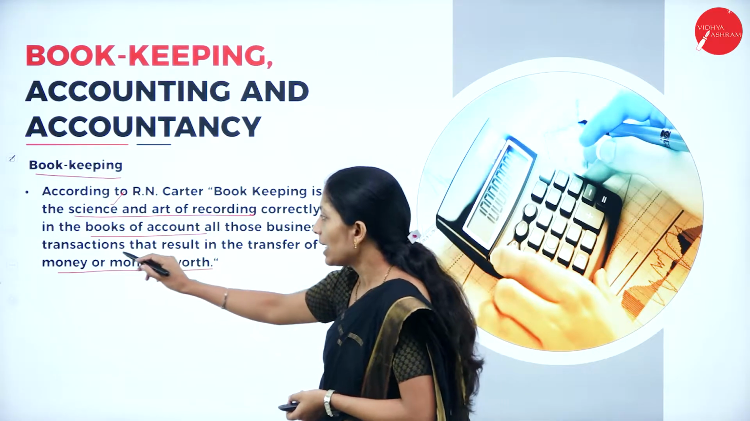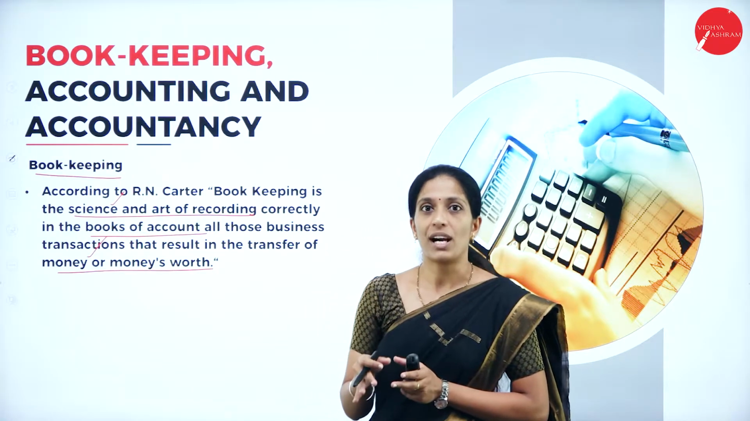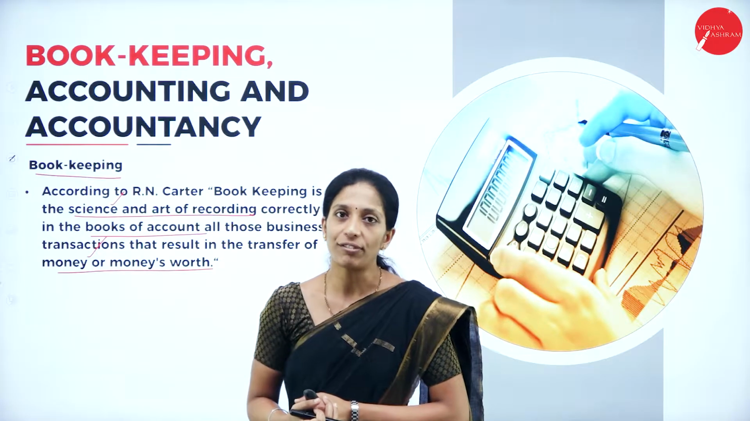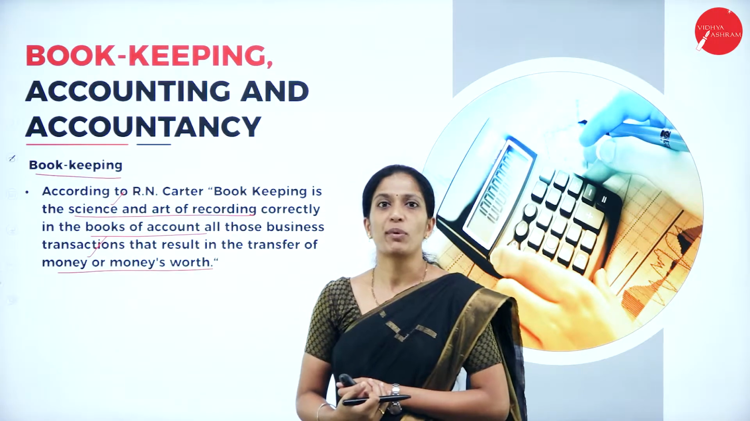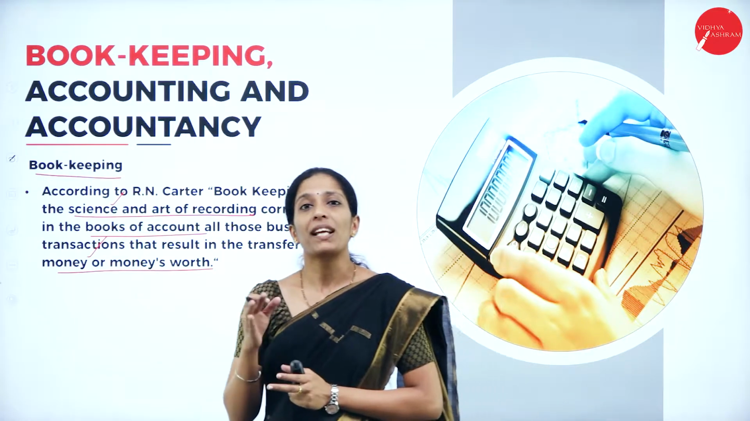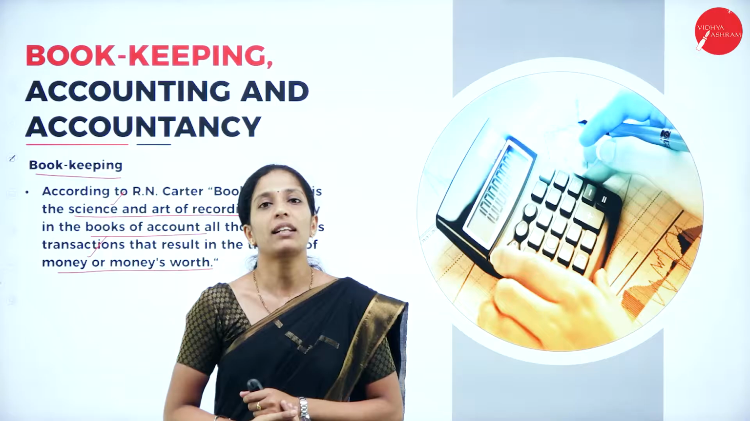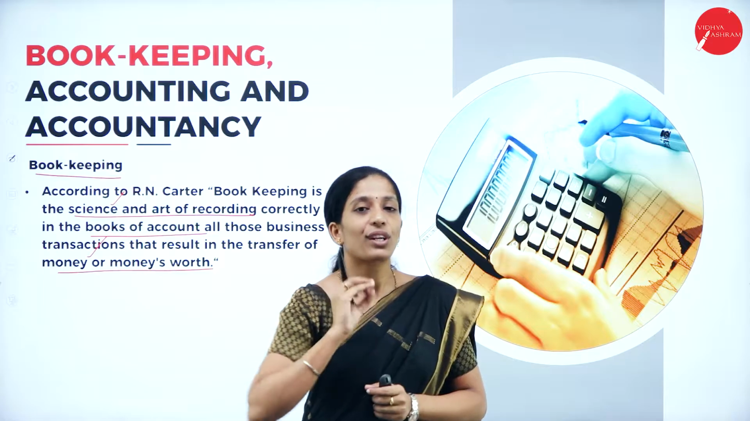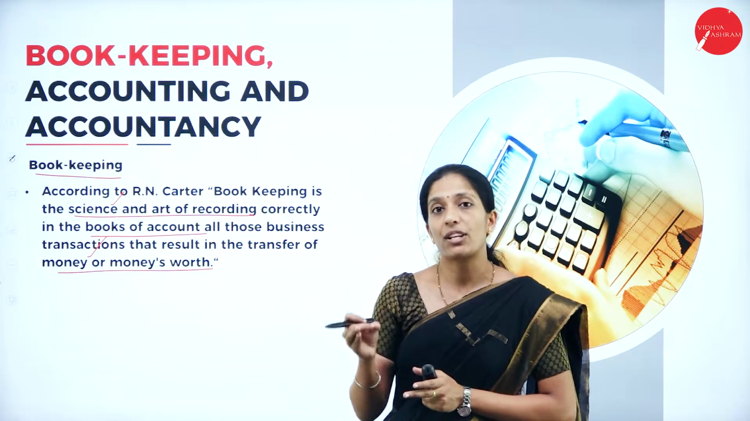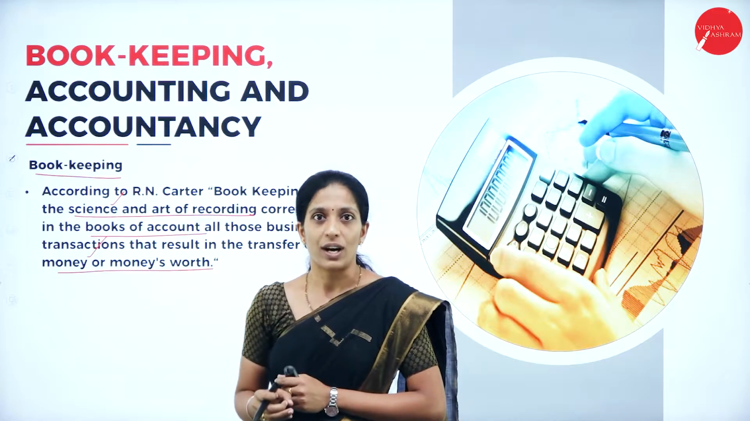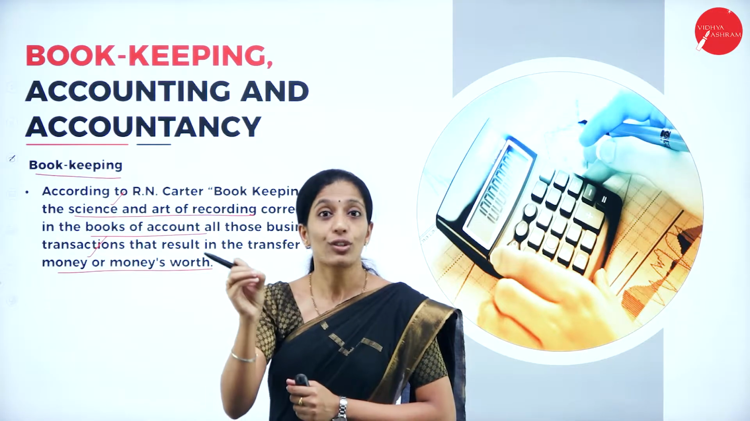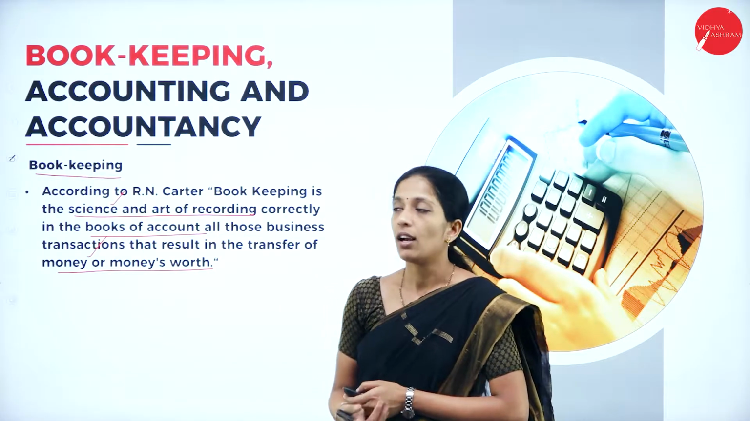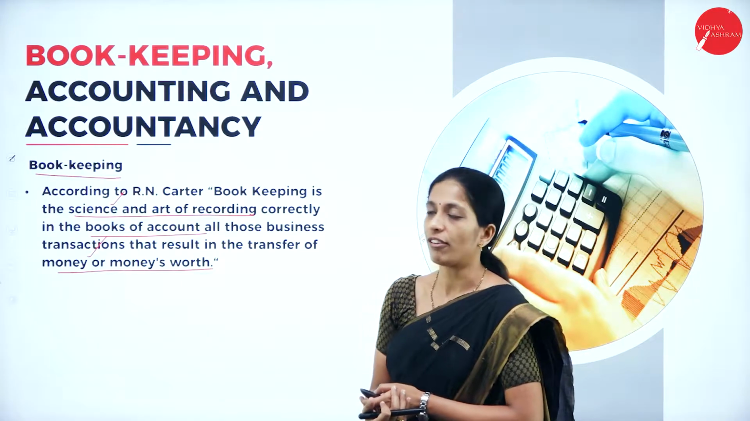Now, what do you mean by money? In the sense which can be measured in terms of money, and money's worth in the sense which has certain value and that can be measured in terms of money. Hope you are clear with the definition of bookkeeping. So what you have to remember, bookkeeping is a science because it contains some theoretical aspect or body of knowledge, and it is an art because we are going to record the business transactions that can be measured in terms of money or money's worth. So it is called an art because we are going to record the transaction in the books of account. So it is called bookkeeping. Hope you are clear about the definition of bookkeeping.